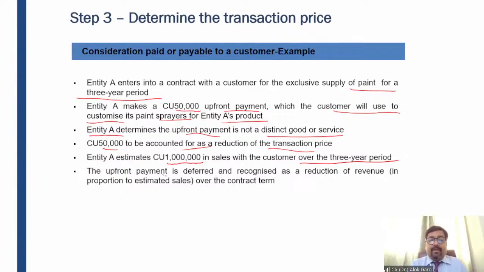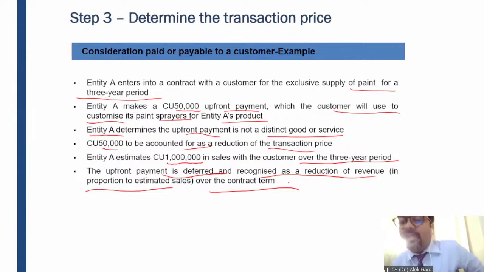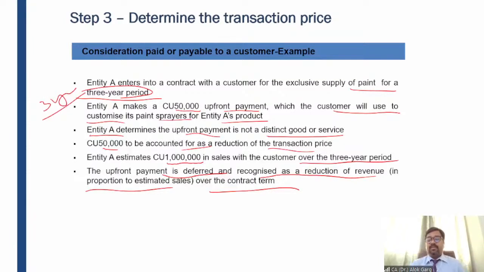The upfront payment is deferred and recognized as a reduction in revenue in proportion to the estimated sales over the contract. So going by the matching principle, this 50,000 is not going to be recognized upfront. Rather, this 50,000 has to be allocated pro rata in proportion to the estimated sales over the contract period, which is a 3-year period.